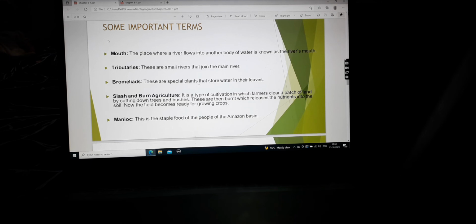Manioc, this is the staple food of the people of the Amazon basin. So like we eat dal, rice, roti, in the same way, people in the Amazon forest have maniocs. Okay.